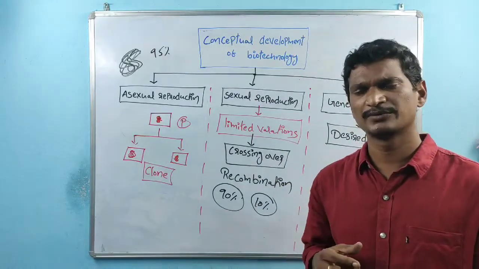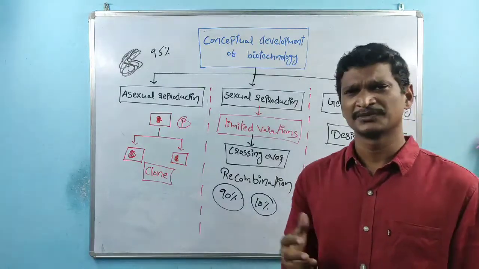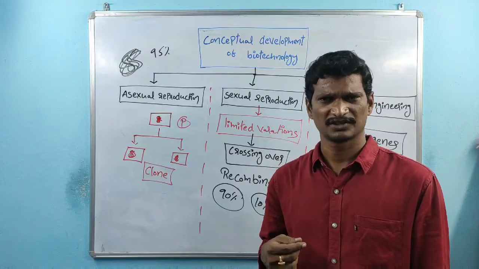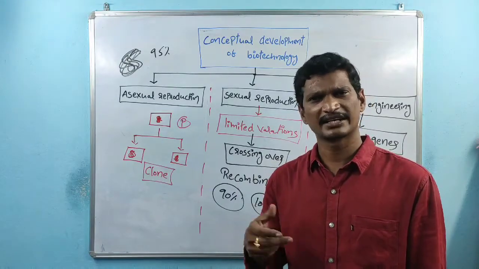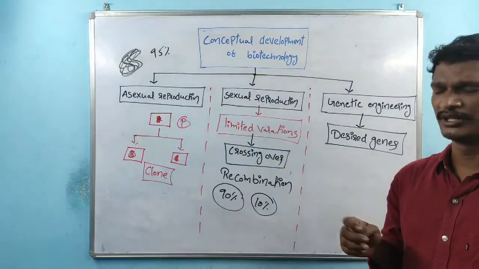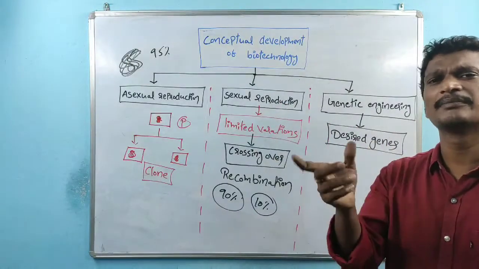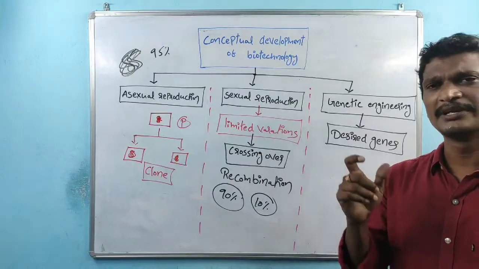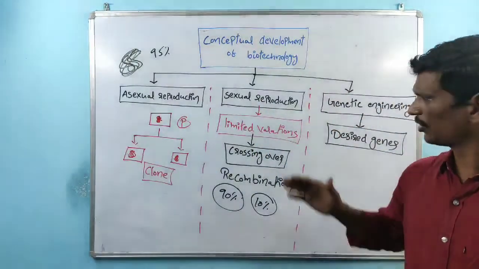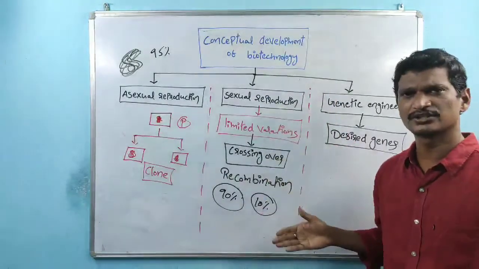In first year, we discussed the removal of anthers: emasculation, bagging, rebagging. That is also related to sexual reproduction. Plant breeding techniques also deal with sexual reproduction. So all these are included within sexual reproduction.